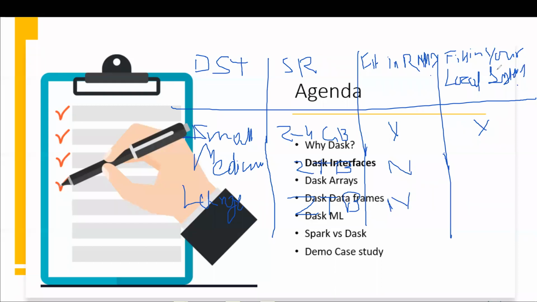But if we come to your local systems, can we have a 2 TB data set in a local system? Is it possible? Ajay says maybe. True. Yeah, maybe we can have it, but it depends, right? It depends on the storage. So let's put yes here. But can we have more than 2 TB datasets in our local system? What would be your answer for this?